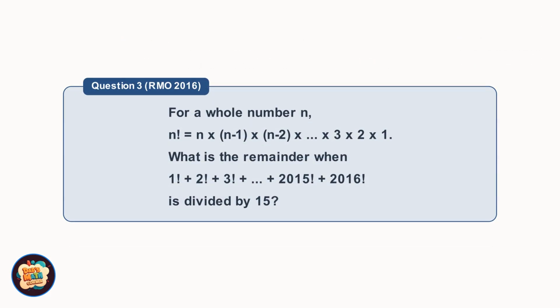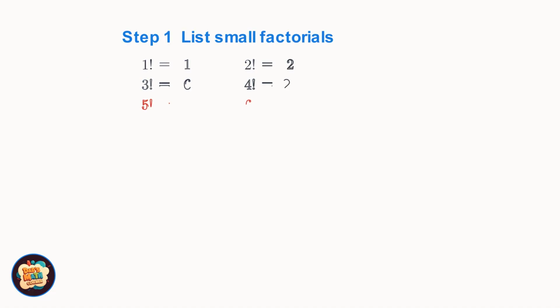Alright, time for something different. Question 3 comes from the 2016 Raffles Math Olympiad and it involves factorials. Remember, n factorial means multiplying all whole numbers from 1 up to n. What is the remainder when we add up all the factorials from 1 factorial to 2016 factorial and divide by 15? Let's start by listing out the first few factorials. 1 factorial is 1, 2 factorial is 2, 3 factorial is 6, 4 factorial is 24, 5 factorial is 120, and 6 factorial is 720.